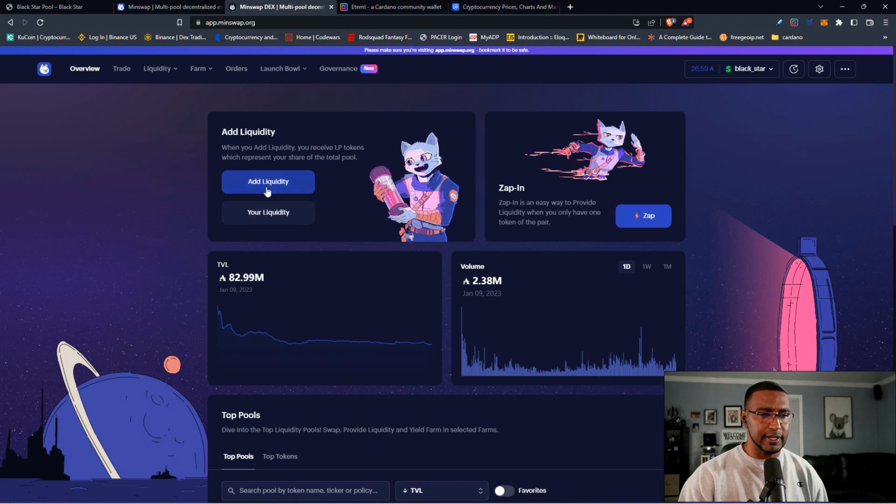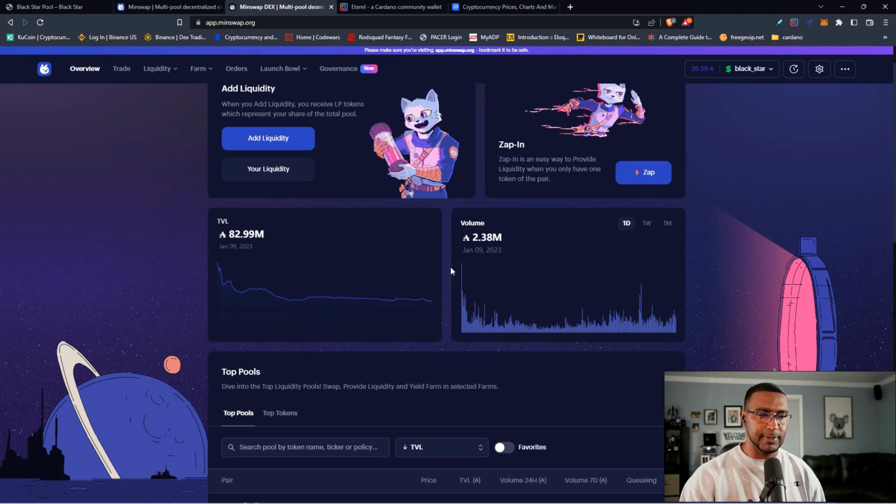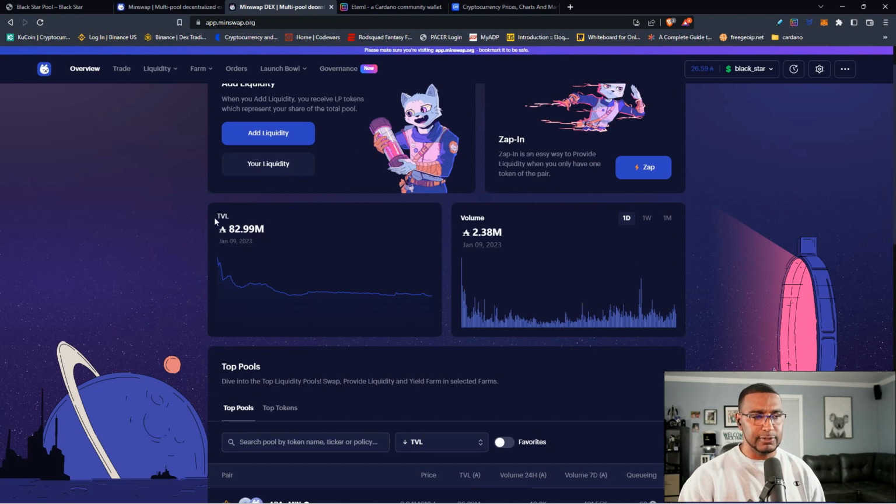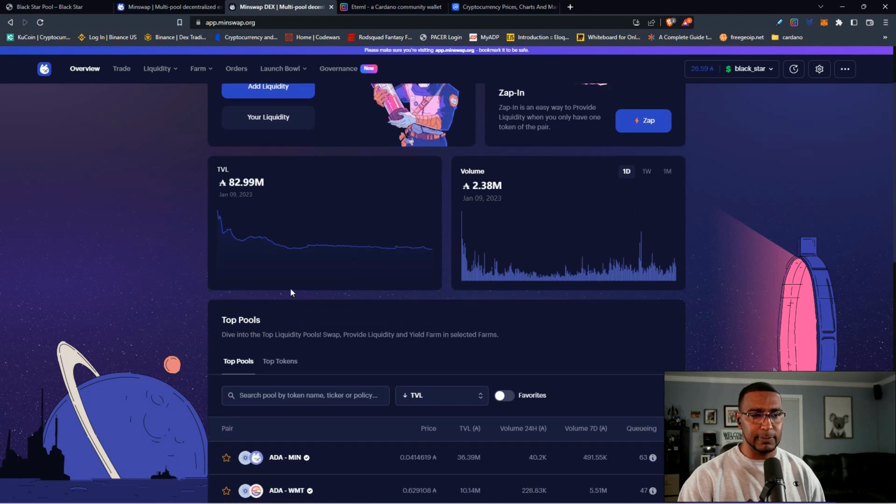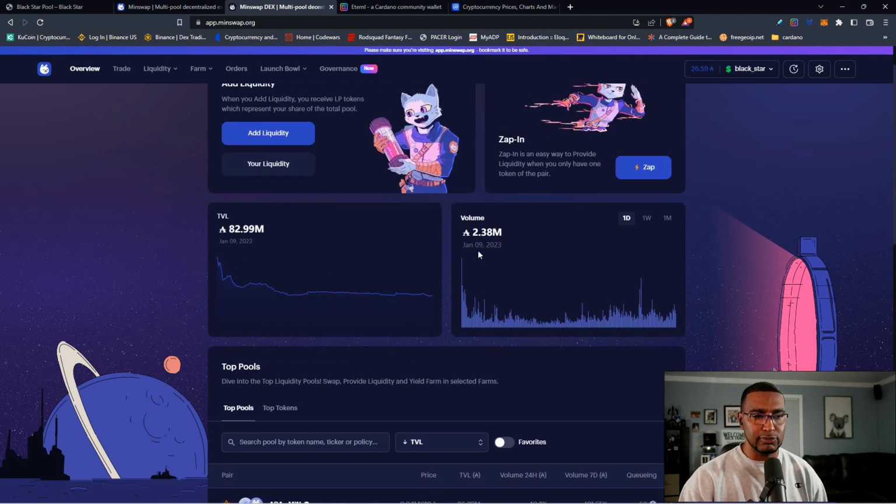There's a lot of information here in regards to adding liquidity, watching your liquidity, straight zapping coins in. So MinSwap gives you the idea, instead of having two coins, pair them and provide liquidity, you can add just one, right? I believe you can just add ADA, or you can add whatever token it is, Meld, Indigo, Charli3, whatever the case may be. Then there's graphs, which are pretty cool, and they're valued in ADA. So there's 82.9 million ADA total value locked within the pools. The volume of trades is 2.3 million ADA daily. This is weekly, and then monthly. So it's pretty good information.